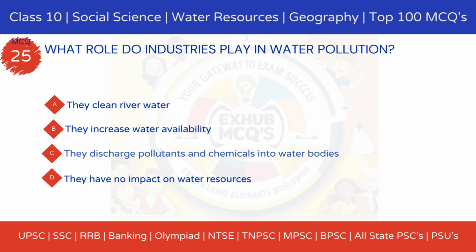Option A, they clean river water. Option B, they increase water availability. Option C, they discharge pollutants and chemicals into water bodies. Option D, they have no impact on water resources.